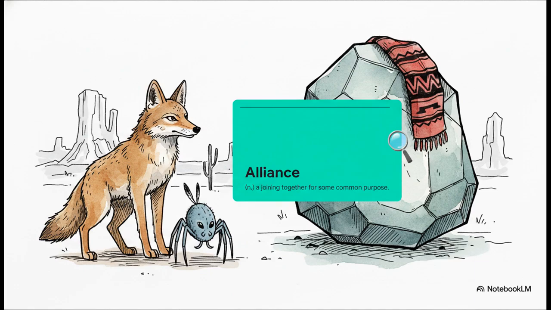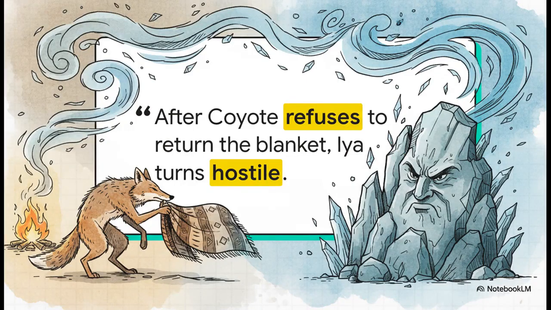Here's a great example from the text. Coyote actually forged a temporary alliance with his friend Iktimit, the spider. The two friends were admiring a beautiful rock together, and Coyote, feeling generous, even placed his own blanket on it as a gift. But, as is the case in most trickster myths, alliances break down super fast when selfishness gets in the way. When the weather turned freezing cold, Coyote selfishly snatched his blanket right back from the rock.